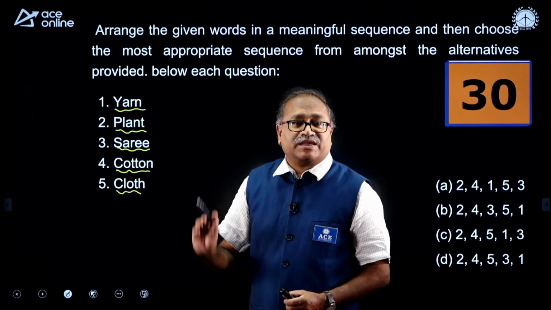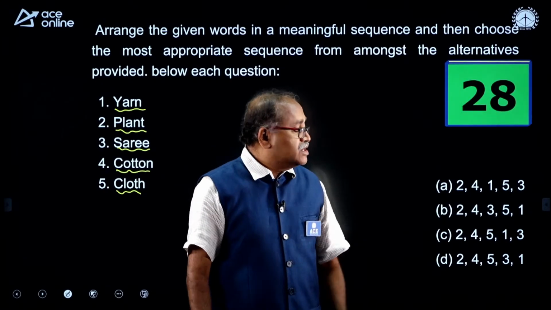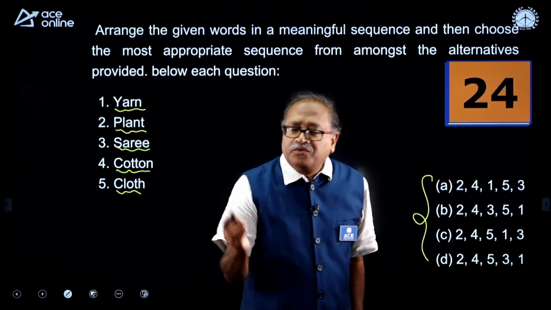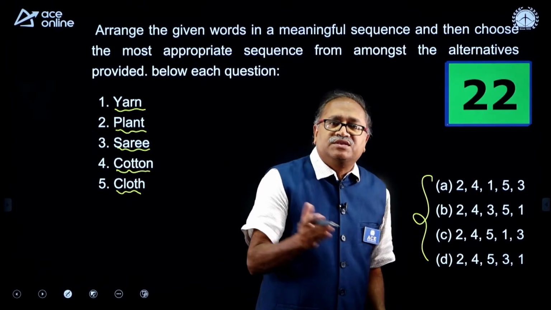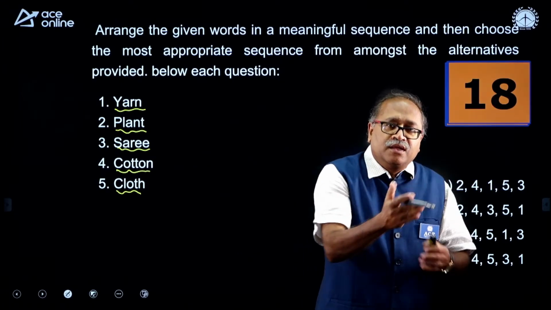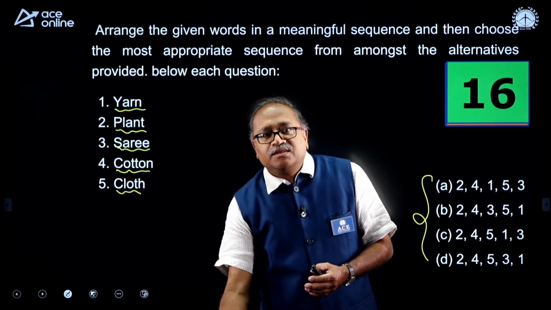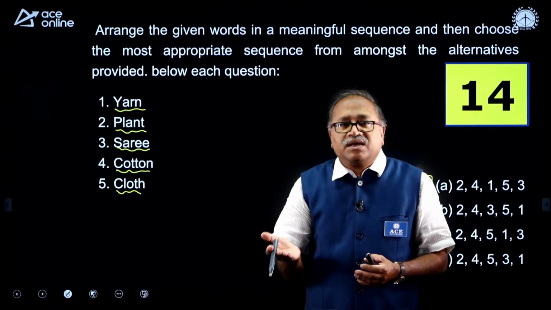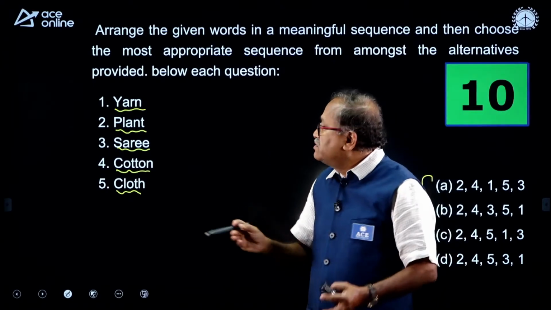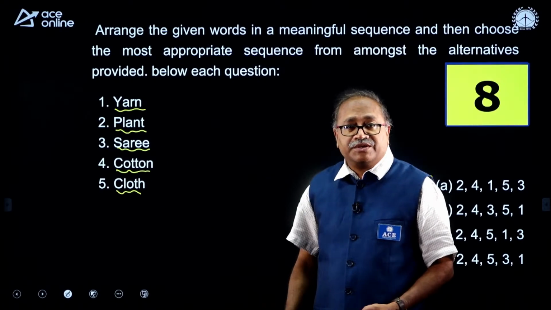Take your 30 seconds. Your time starts now. Just as child, then boy, then man, then old man, or grandson, then son, then father, grandfather, great grandfather, some relation will be there in these terms.